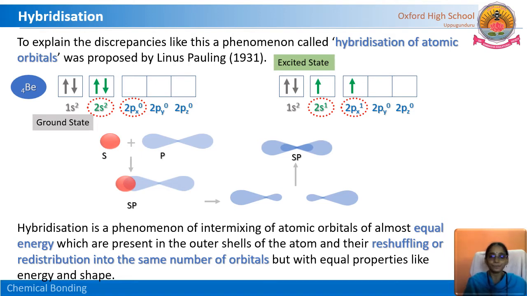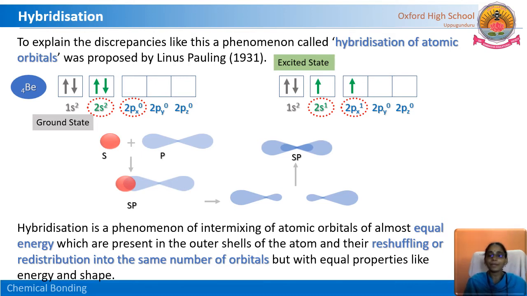Observe here. The phenomenon is called hybridization. Under the hybridization process, what is happening? The intermixing of atomic orbitals of almost equal energy. Here, 2s has one unpaired electron and 2p also has one unpaired electron. Both have almost equal energies.